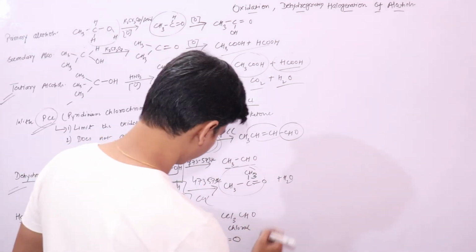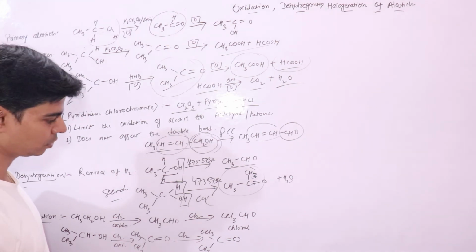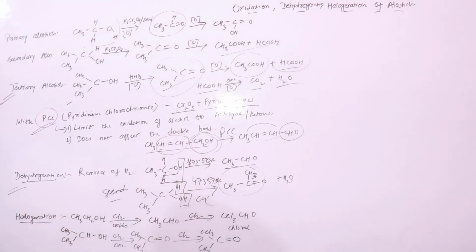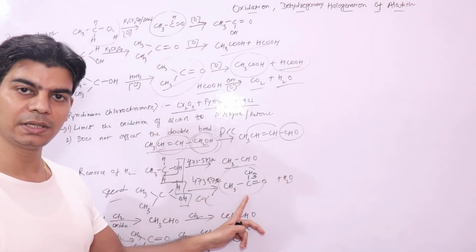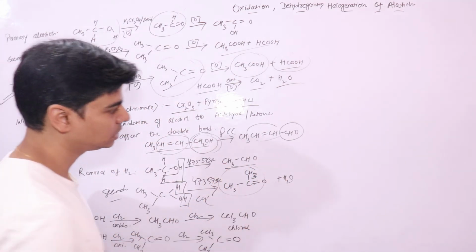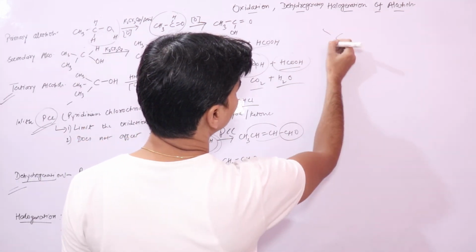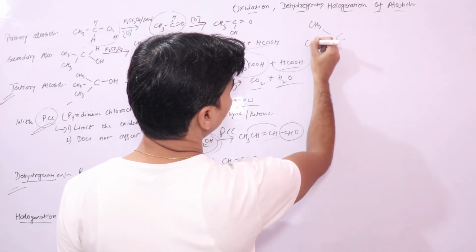Now if you take, not shown here, a tertiary alcohol, it will form an alkene, right? Primary alcohol will form aldehyde, secondary alcohol will form a ketone, a tertiary alcohol will form an alkene.